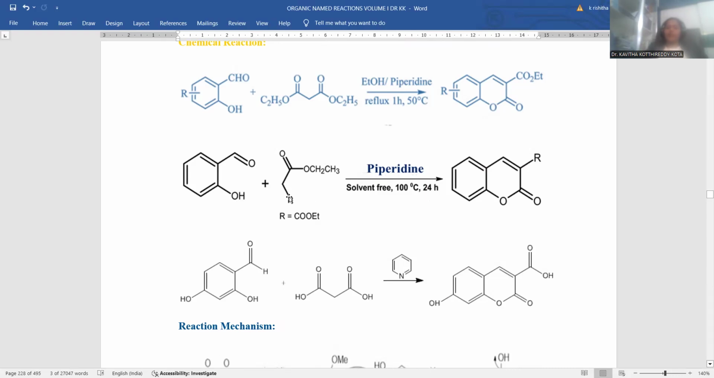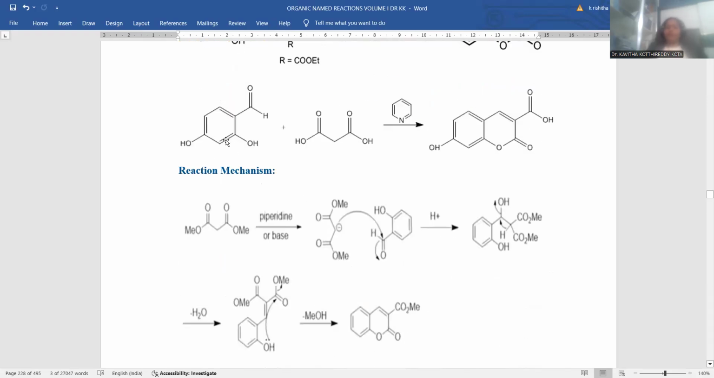Again I am taking an active methylene compound, and piperidine is to be added. Piperidine is a mild base. Pyridine, when saturated, is called piperidine. Even solvent-free conditions can be used, which is called solid phase synthesis. At 100 degree centigrade you can achieve the third-position alkylated coumarin as the final product. This is an analog of coumarin which you can achieve simply by salicylaldehyde reacting with an active methylene compound.